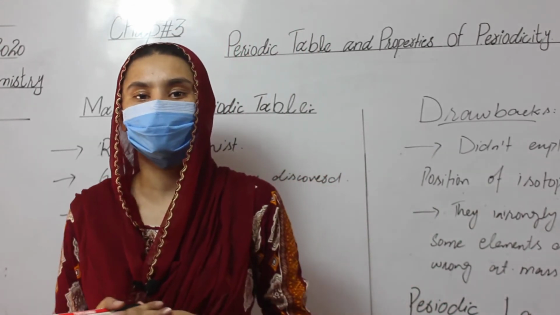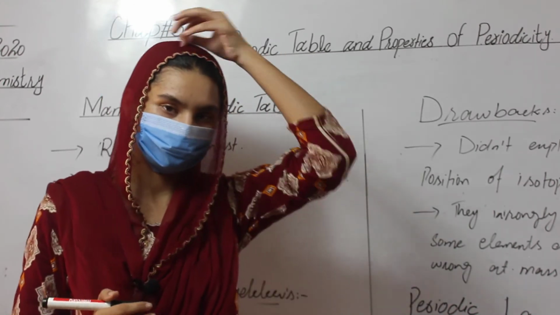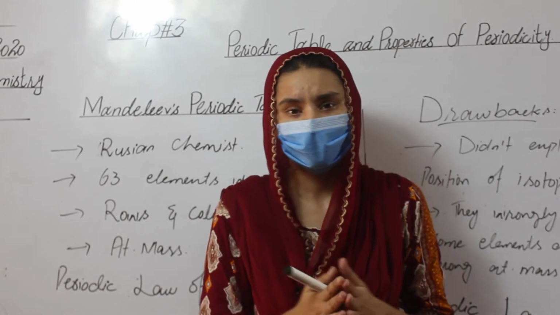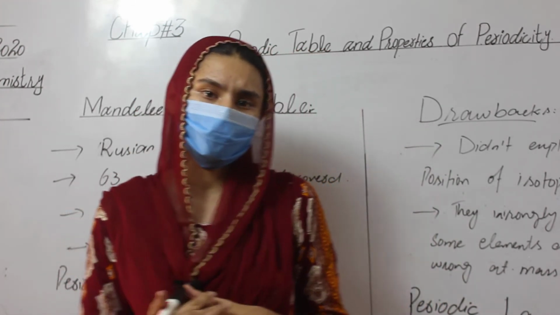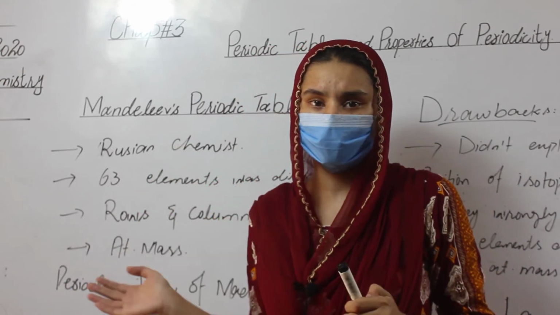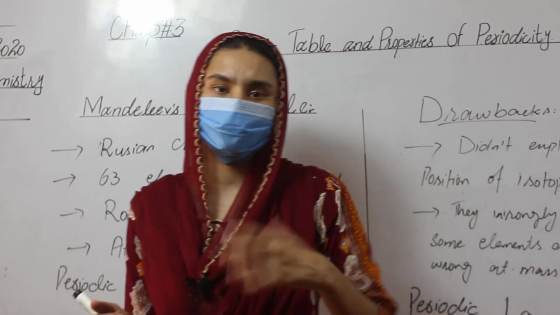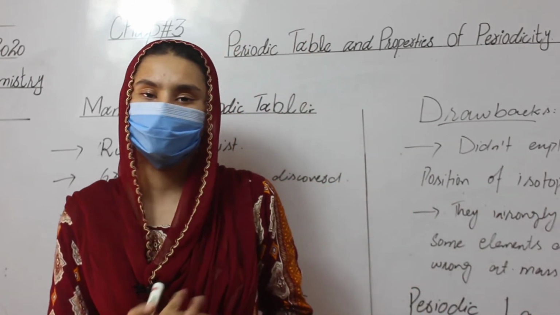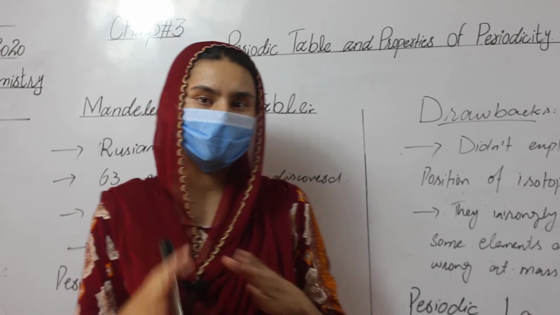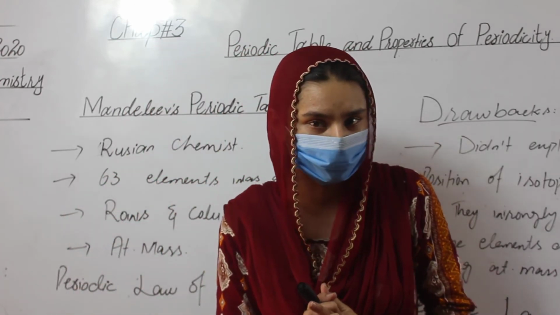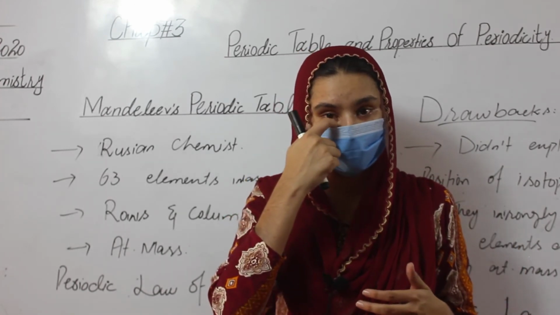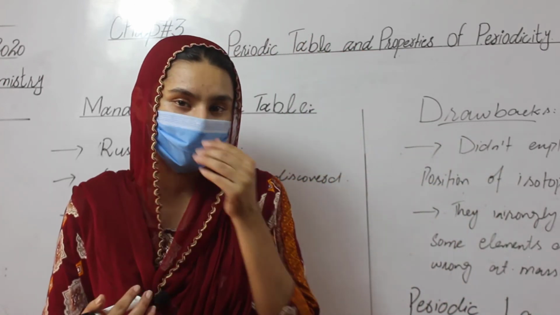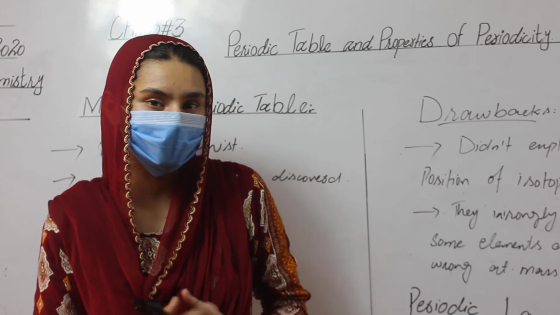Atomic number is the number of electrons present in the element. He tried to arrange the elements again in a table, and he just improved Mendeleev's table. He took Mendeleev's periodic table and changed the arrangement of the elements on the basis of atomic number. Mendeleev arranged elements on the basis of atomic mass, but H. Moseley arranged these elements on the basis of atomic number, because atomic number is fixed for every element.